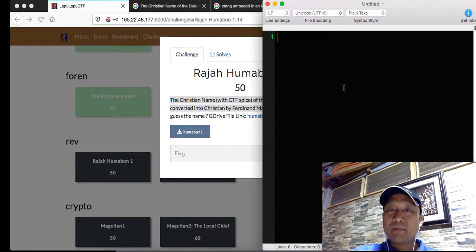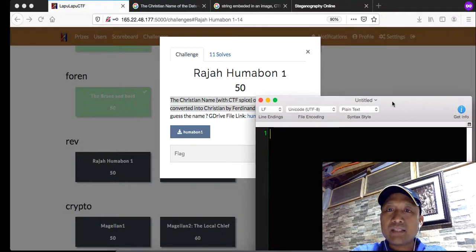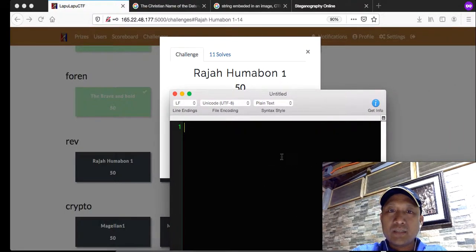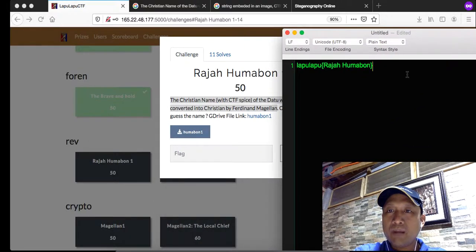So again, let's fire up our text editor and let's try to do some iterations, some trial and error. So let's plug in the format and let's try Raha Humabon. Since it's just asking the name, we don't need to include the number. Probably that's a flag, or let's try to modify our trial and error.